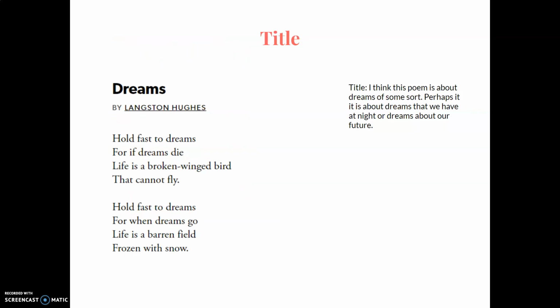Title. First and foremost, I'm going to simply look at the title and then I'm going to make an inference: dreams. I think this poem is about dreams of some sort. Perhaps it is about dreams that we have at night or dreams about our future. Now, this inference is going to come from your background knowledge. And as a literate person, you should consistently work toward building your background knowledge, okay? So depending on what my knowledge is in the past, this is going to influence this right here, okay?